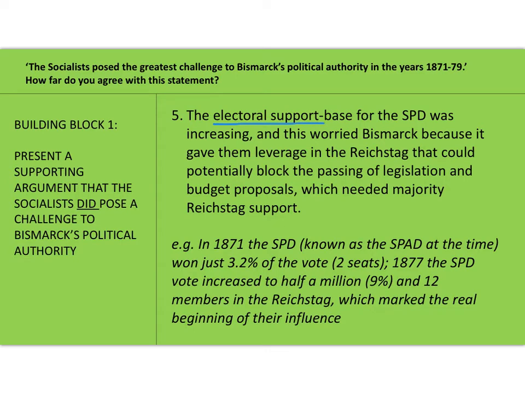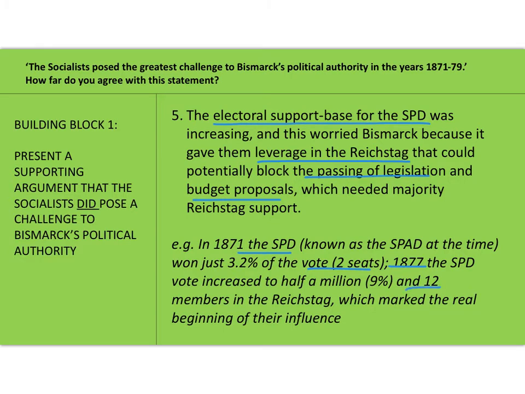The electoral support, this political wing of the socialists, the SPD, were winning more votes, and that worried Bismarck. So every time there was a Reichstag election, their representative party, the SPD, had leverage in the Reichstag. Remember, Bismarck needed majority support in the Reichstag to pass laws and to, in particular, pass the military budget. So again, there's examples there. The SPD in 1871 were very small, only 2 seats, but by 1877 it had increased to 12 members in the Reichstag.